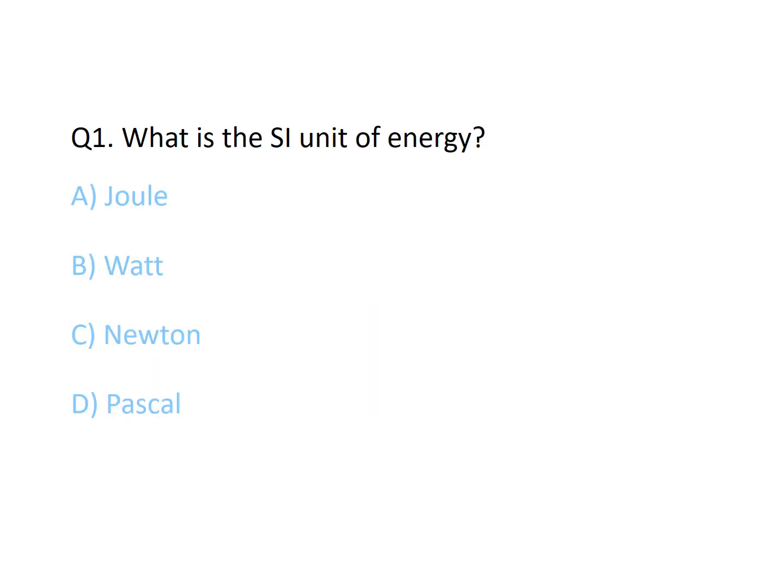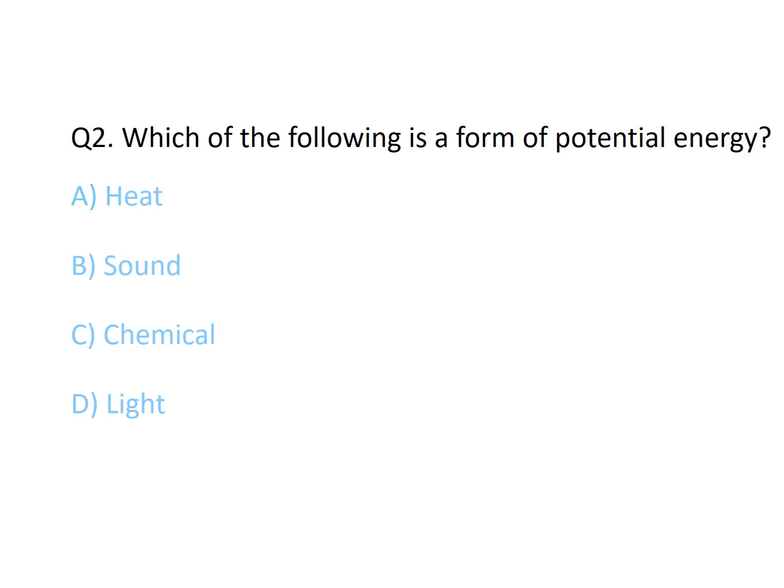First one, what is the SI unit of energy? The correct option is A, joule. Second one, which of the following is a form of potential energy? The correct option is C, chemical.